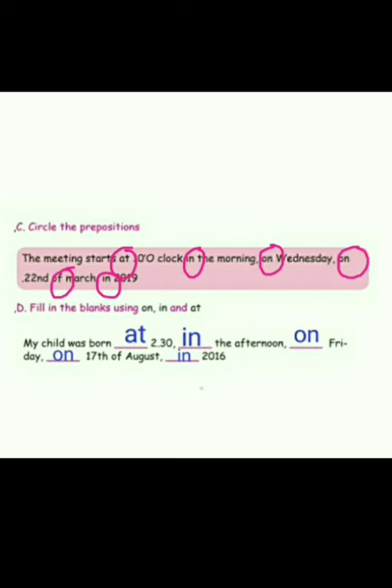Next, fill in the blanks using on, in, and at. My child was born at 2:30. To refer to clock time, we have to use at. In the afternoon. Afternoon is a part of the day, so we use in. On Friday. Friday is a day of the week, so you have to use on. On 17th of August. For dates, you have to use on. In 2016, for years, you have to use in.